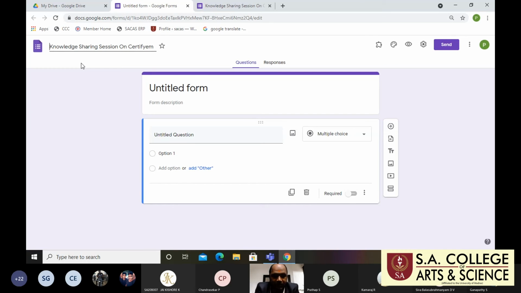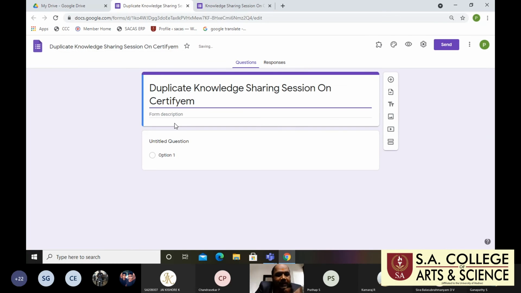I will mention duplicate because I already created one, so that will be generated. So this is a dummy also. So I create the duplicate knowledge sharing session on Certify. Whatever you use in the G form headings will be displayed, and if you change anything, it will be reflected. Then I will mention the date today.